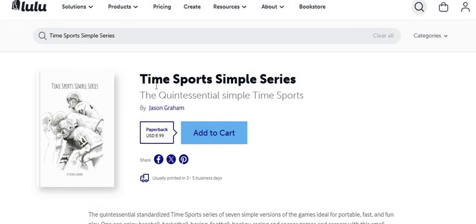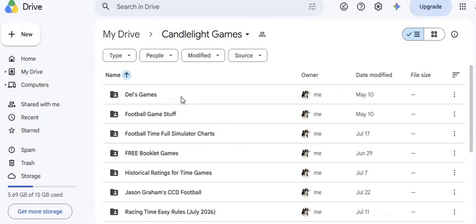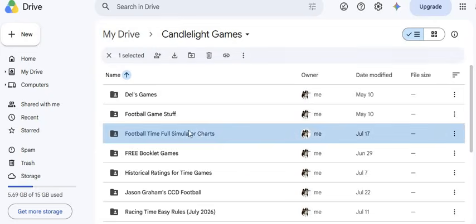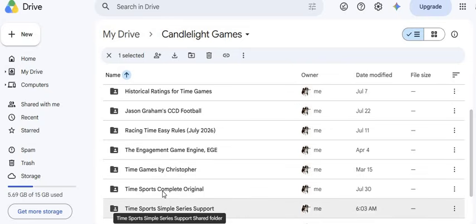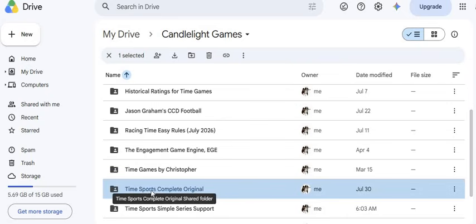I have completed those this morning, and I have made those available free in the Google Drive. Let's take a look at those. So there is now a new folder in here. Again, for those who are interested in this concept, you can get the Time Sports Complete original book free. However, remember, it's old. It's no longer being supported, but it does use letter grades, which are completely compatible with all the Time Sports games.